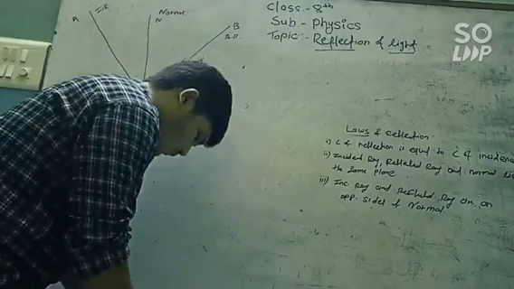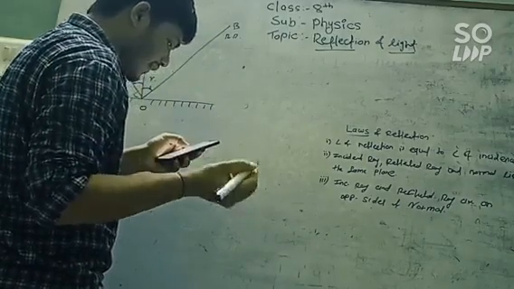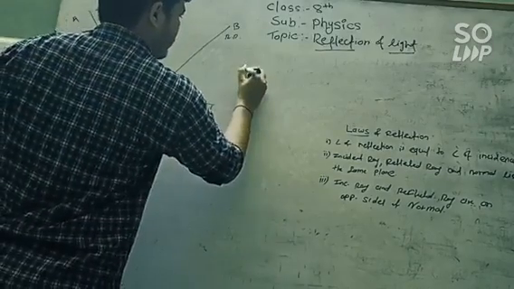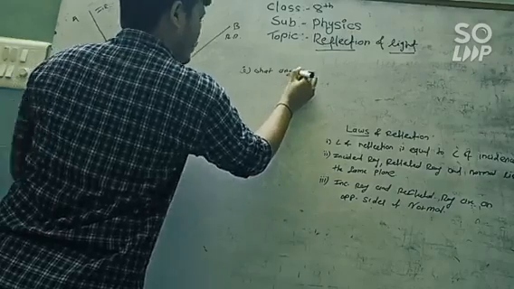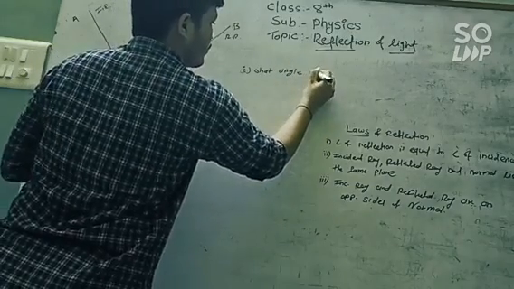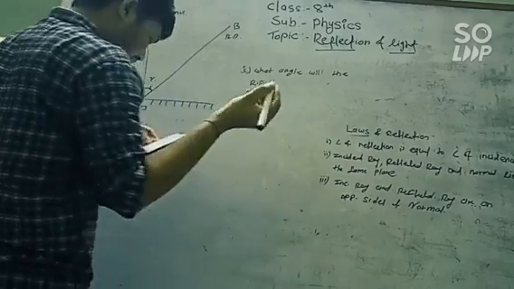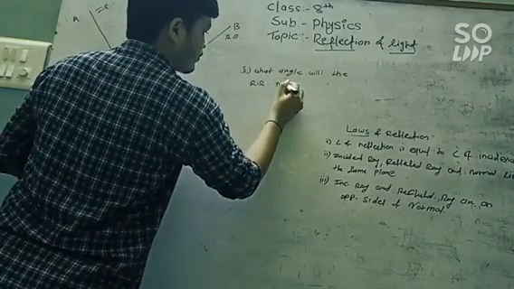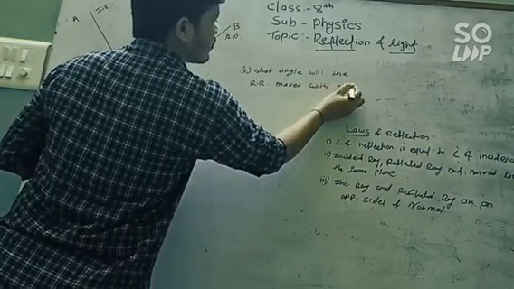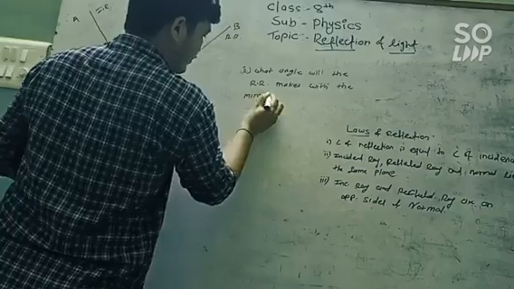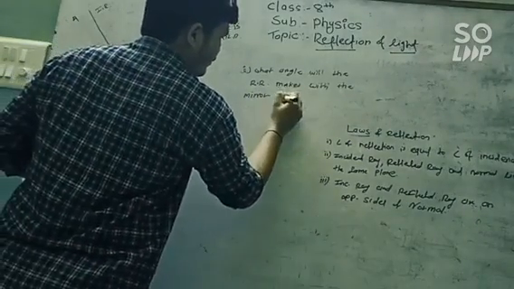Now let's move on to the fourth problem. What angle will the reflected ray make with the mirror if the angle of incidence is 40 degrees?